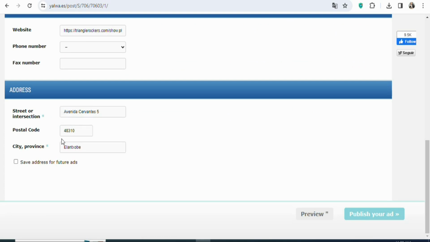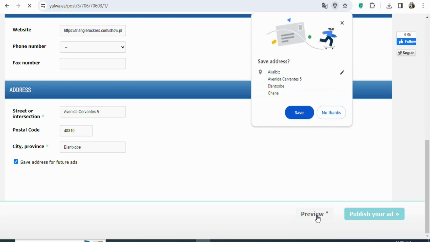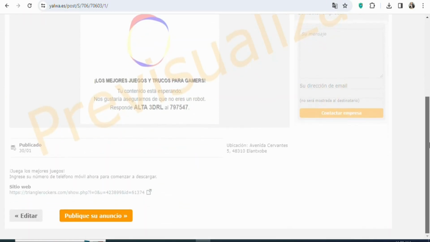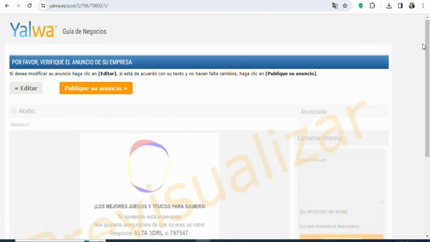If you want to save this information for your future ads, you can click right here, save address for future ads. Once that is done, you can preview your ad. So click on preview so that you can see how your ad will look like. So just preview it. You can see this is how your ad is going to look like. Let me scroll down for you to see. You can see everything about your ad. So now what you have to do is that you have to go back to editor. So click on editor and then keep on editing.